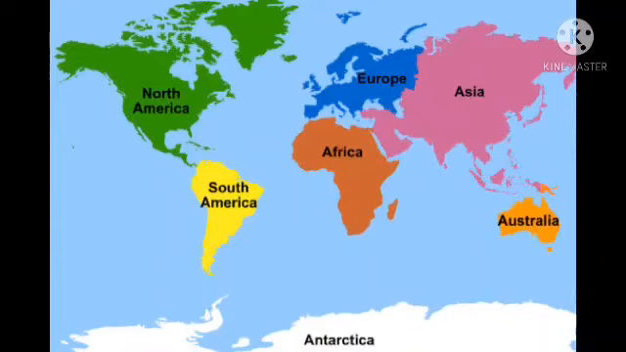So, which is the seventh largest country in the world? Yes, India. So, children, each and every object has a name to identify things. Like our country also has a name. What is it? Yes, India. So, our country is India.